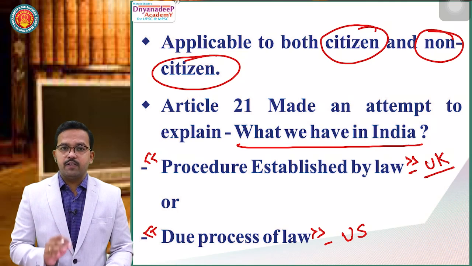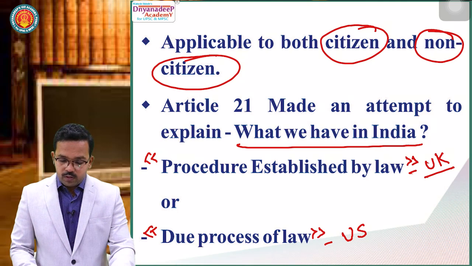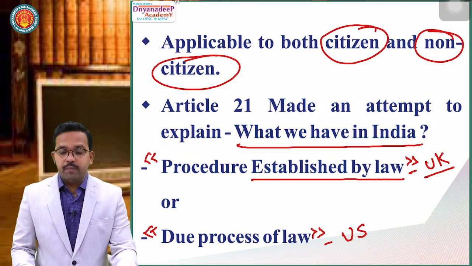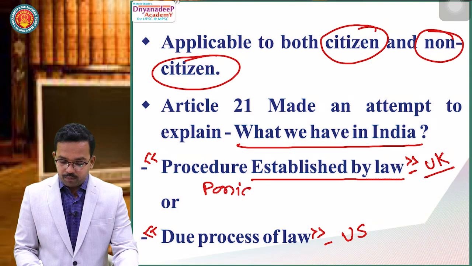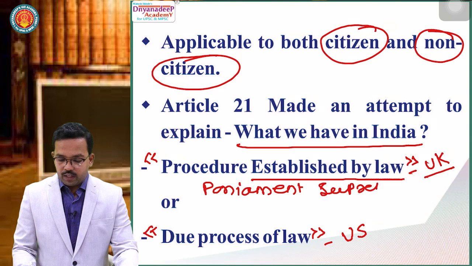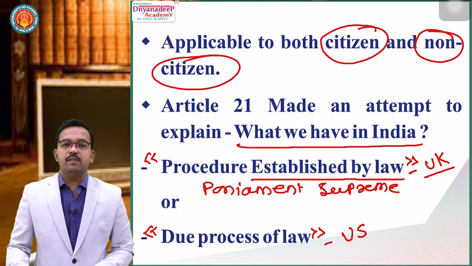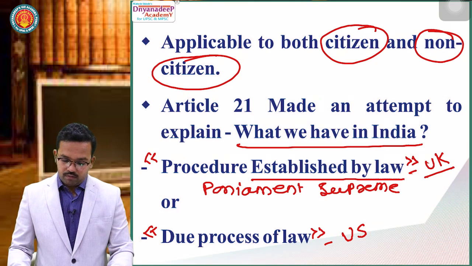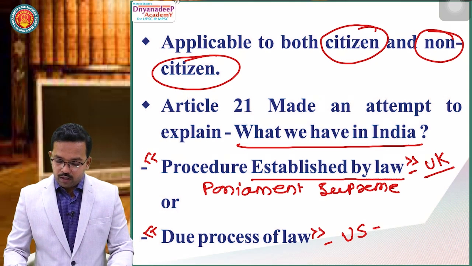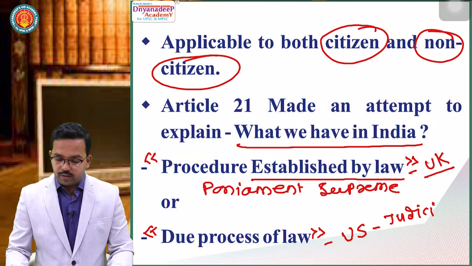Then what is the basic difference between these two things? See, procedure established by law makes Parliament supreme. It means whatever Parliament says shall remain final, whereas due process of law talks about judicial supremacy.